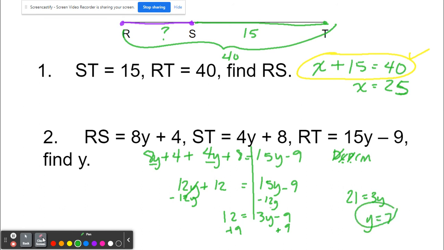Now, all of these steps here, you don't have to write them for me. But like we talked about up here, if you get this written down, you're going to get half the points because you've shown me you understand the segment addition postulate. And then if you mess up down here in your algebra, I may take off a point or two, depending on how much you show me. But if you go from here straight to the answer, you're probably only going to get half the points if you don't get it right.